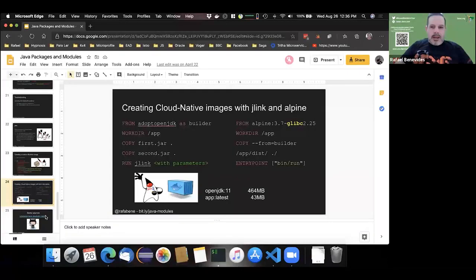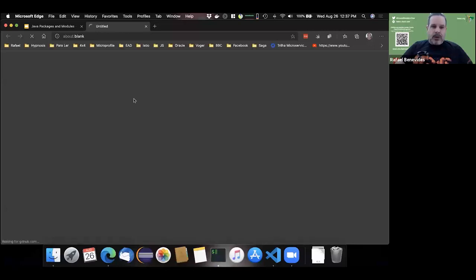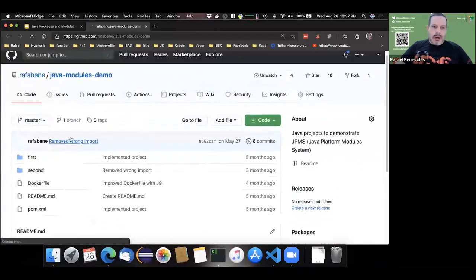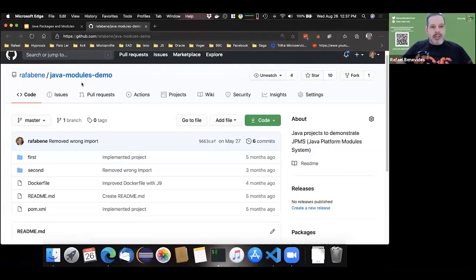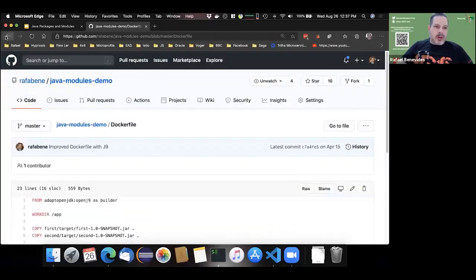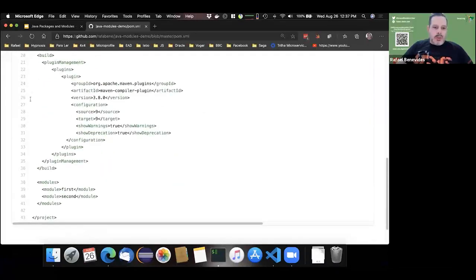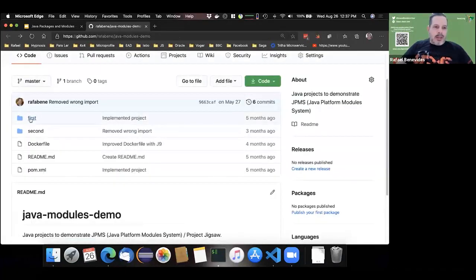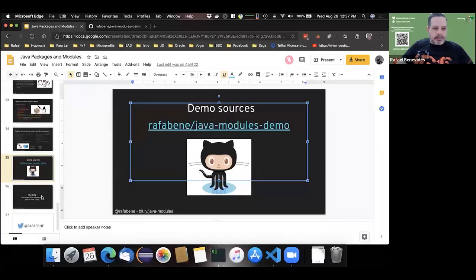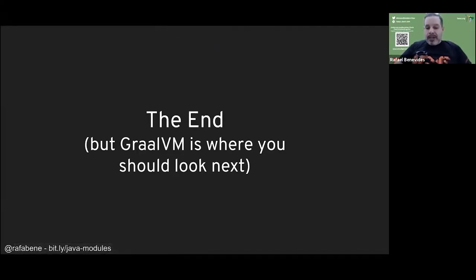Okay. If you want to have access to this demo, so you can try it yourself and see all the configurations, this project is already available in my GitHub repo. Okay, so you can see the example of the Dockerfile. You can see the example of the Maven configuration to build using modules. Okay, and all the examples are here. Perfect. And plus, although it's the end of this presentation, keep an eye on GraalVM, because GraalVM is a really nice project.